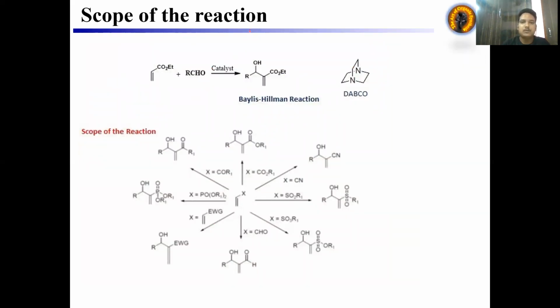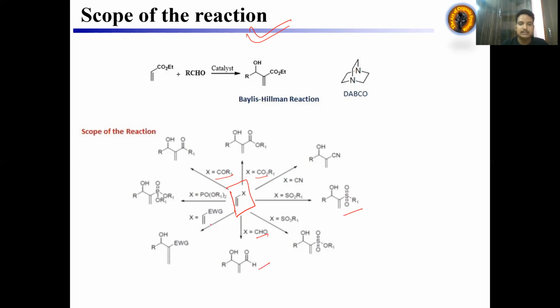So this is a very popular reaction. That's why I took this section, which is the multitasking reaction. So we are starting with an alkene with an electron withdrawing group, like acrylate and sulfone and so on, and we have different X. If X is the ketonic center, if it is the ester, this is the acrylate product. If it is cyano, this is the product. If sulfone is used, this is a sulfone containing product, and aldehyde gives an aldehyde containing product.